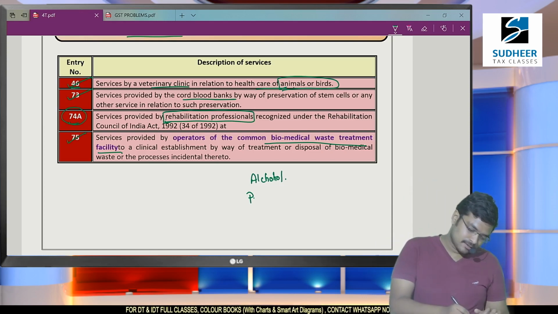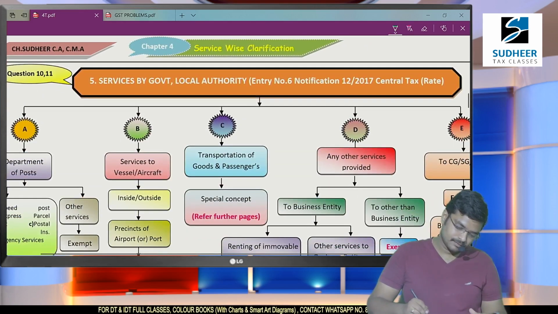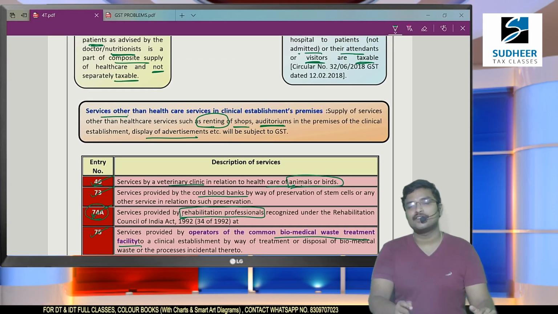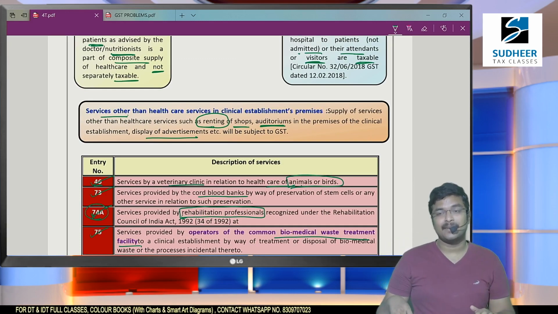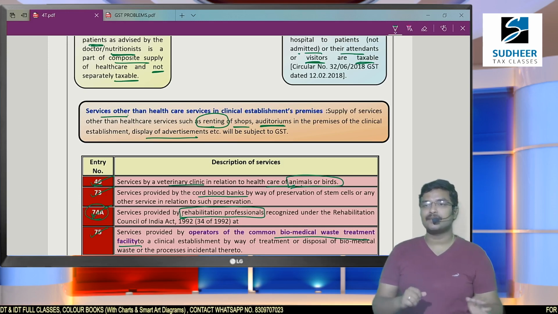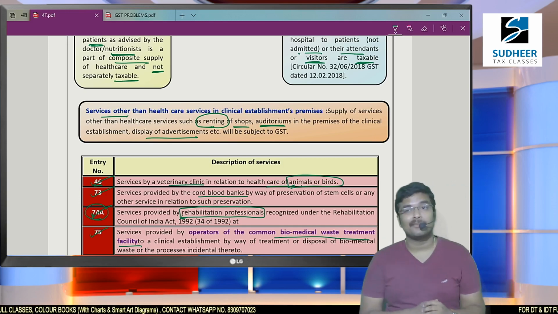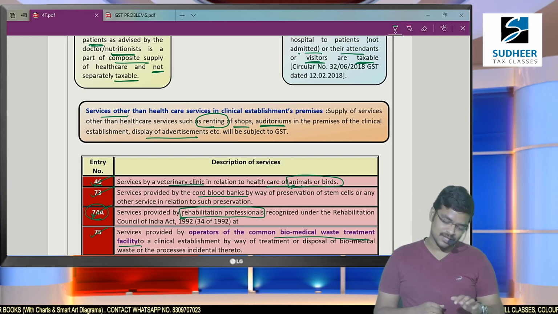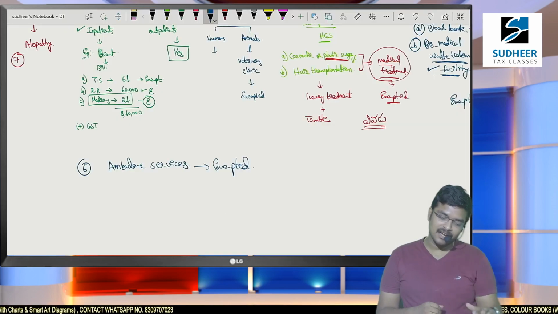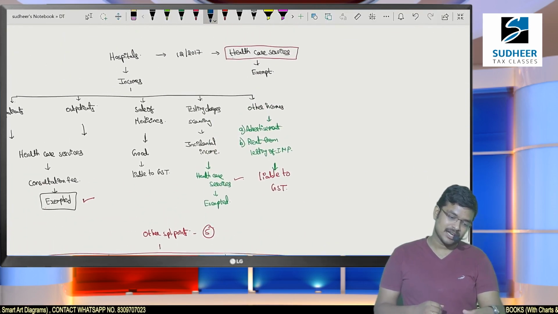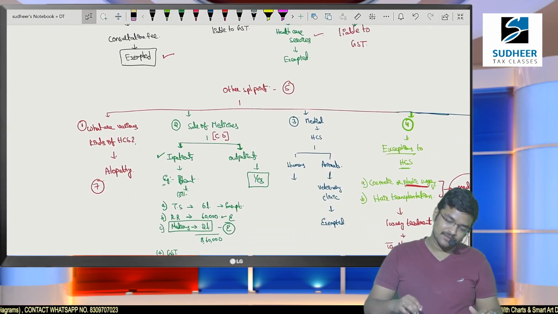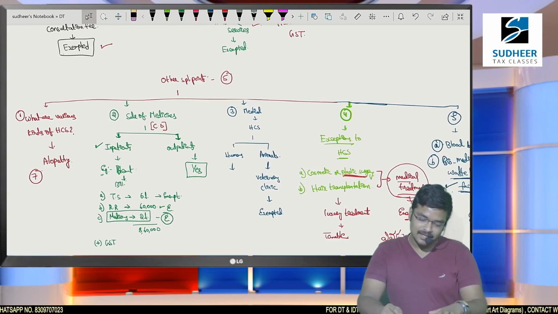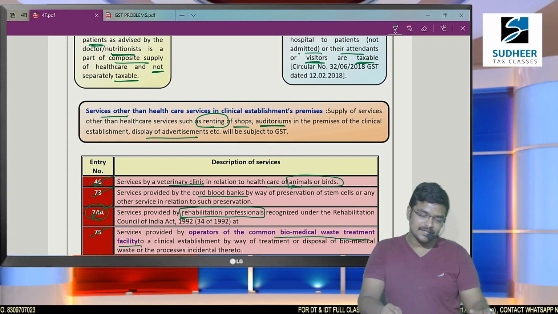Okay. So that's it. Here we have completed the medical services which were exempted from GST, beginning from the definition of the term healthcare services, 6 special cases, and 5 incomes. I have completely discussed them here, sir. The 5 incomes I initially listed out to you, and later I specified 6 special cases, whether they are taxable or exempted. So for the past 40 minutes, we have completely discussed the healthcare services which were exempted